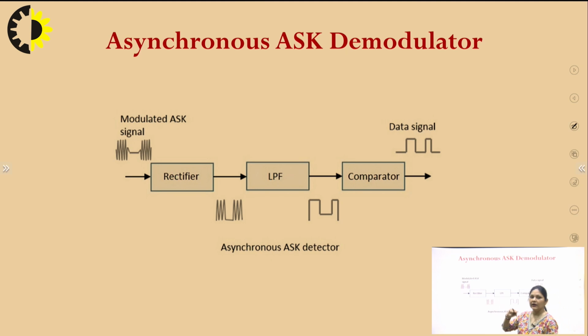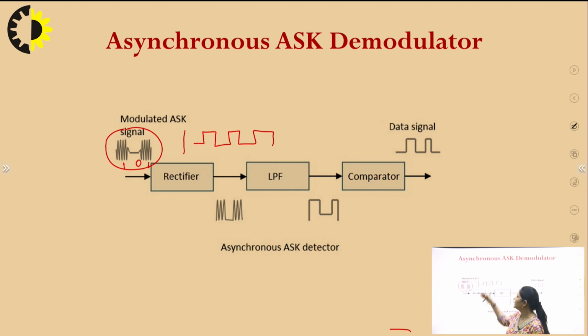So, as I have shown you earlier, this is the modulated ASK. You can see for 1 there is carrier, for 0 there is no carrier, for 1 there is carrier. The first thing for demodulation is that we will rectify the signal. Our message signal was above the 0 level, so we rectify the lower part and we get this type of signal after rectification.